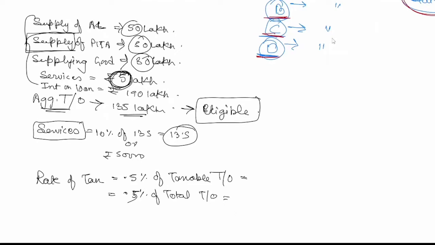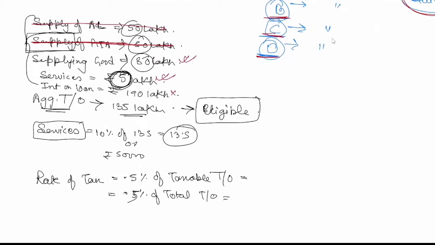Whenever I talk about taxable, I mean that this alcoholic liquor won't form a part. Pita won't form a part because we know these are specifically excluded. One more thing, if you supply pita in this year, I forgot that we could have said he is not eligible because he is making supply of pita. We know that anyone making supply of this is not eligible. But let's not go to that point of view now. Goods will come, services will come, but interest on loan won't come.